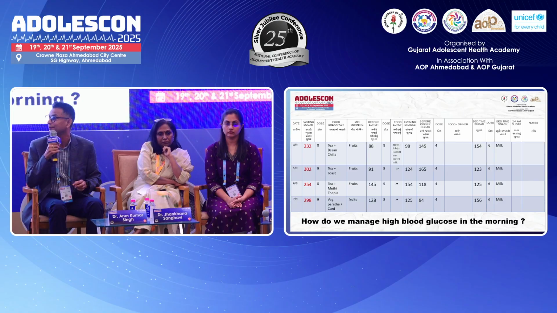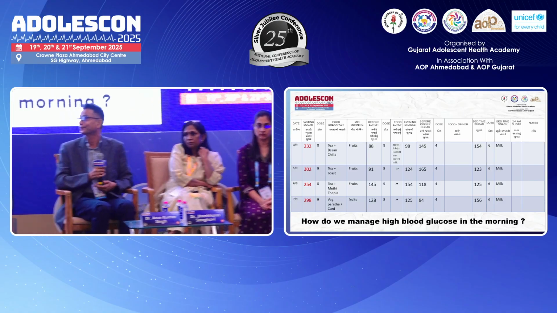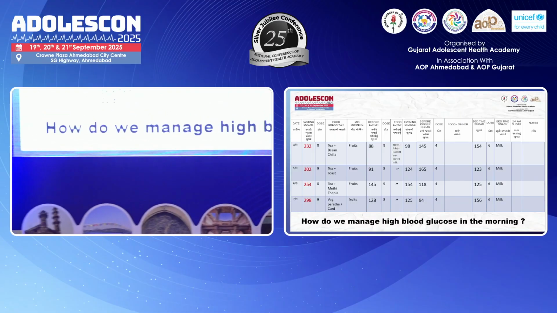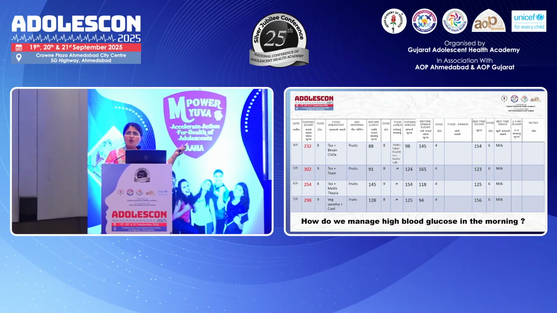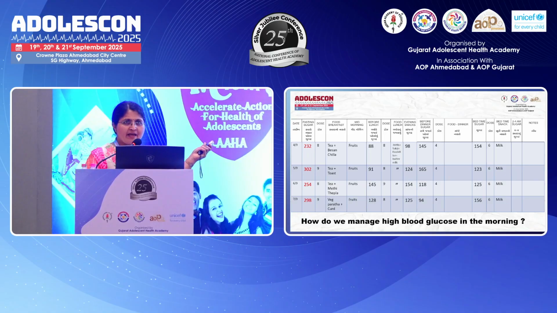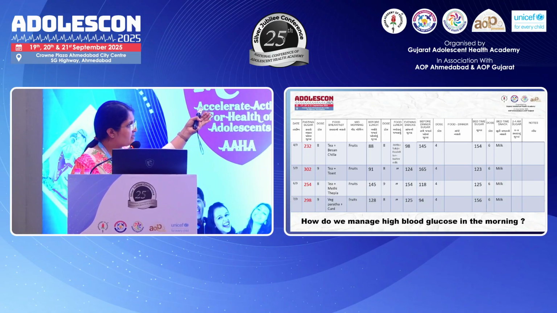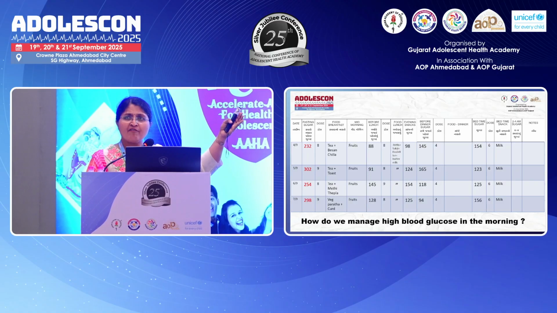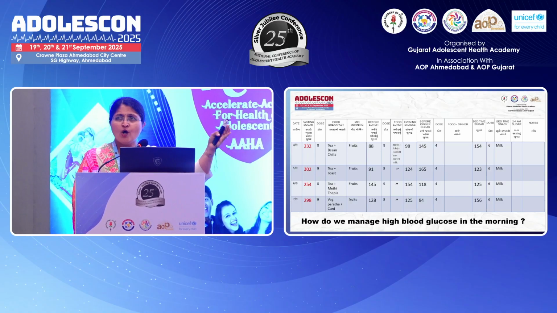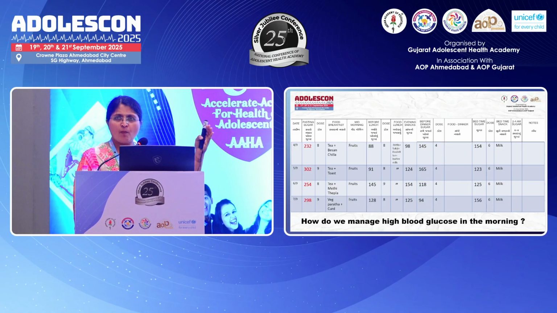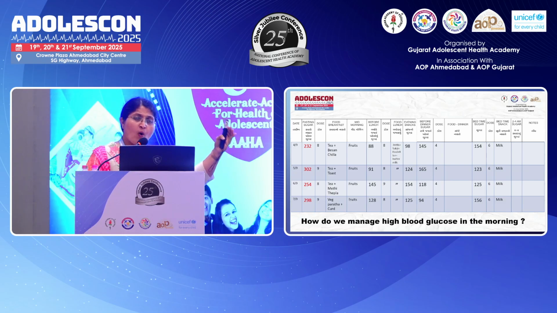I will give. Yes. So whenever we see such high before-breakfast sugar, now remember it's a very common phenomenon. All the hormonal surges are happening at 4 to 6 a.m. that cause the high before-breakfast sugar in the morning. So as sir said, we have to check our 3 a.m. sugars to know whether it is a dawn phenomenon or a Somogyi phenomenon. Dawn phenomenon means throughout the night the sugars keep on increasing. So either we give some physical activity at bedtime or we increase the dose of our bedtime glargine so that the morning sugars come back to normal.